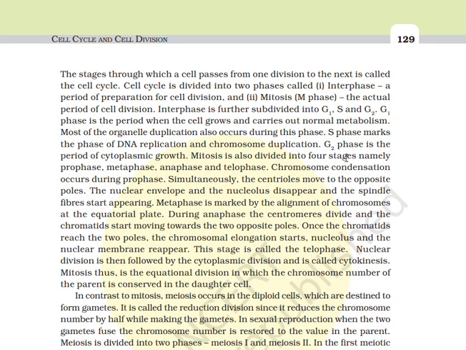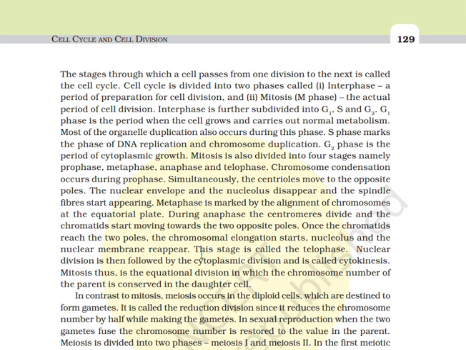Mitosis is also divided into 4 stages, namely prophase, metaphase, anaphase, and telophase. Chromosome condensation occurs during prophase. Simultaneously, the centrioles move to the opposite poles. The nuclear envelope and the nucleolus start to disappear and the spindle fibers start appearing. Metaphase is marked by the alignment of chromosomes at the equatorial plate. During anaphase, the centromeres divide and the chromatids start moving towards the opposite poles. Once the chromatids reach the two poles, the chromosomal elongation starts.